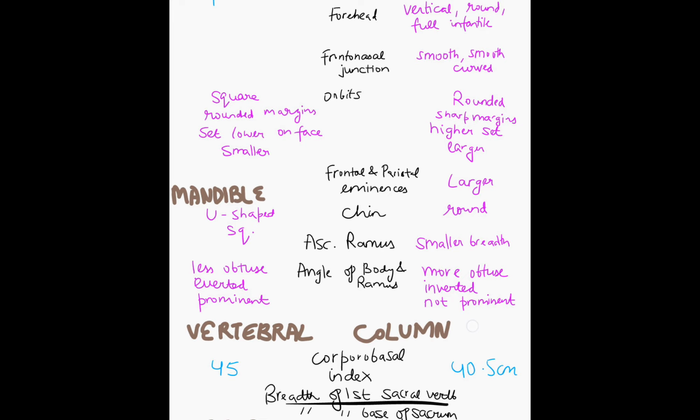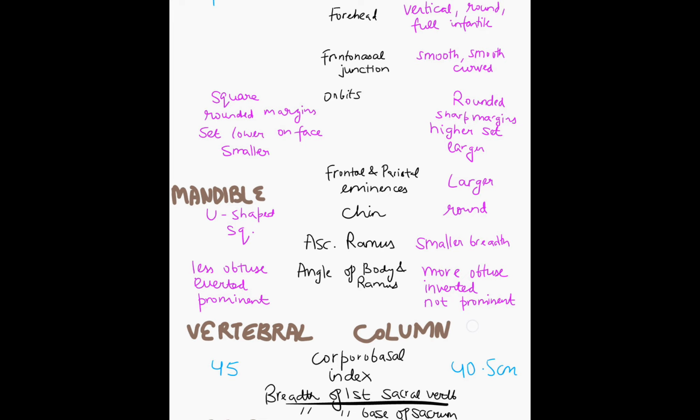Then next we come to the mandible. In the mandible, the chin is U-shaped in the males and in the females, the chin is round. So females have round eyes and round chin. Then ascending ramus. Ascending ramus will be of smaller breadth in females. Then angle of body and ramus. Angle will be less obtuse, everted and prominent. Means angle is more prominent in the males and it is less obtuse and everted. While in females it is more obtuse. Angle is more inverted and not prominent.